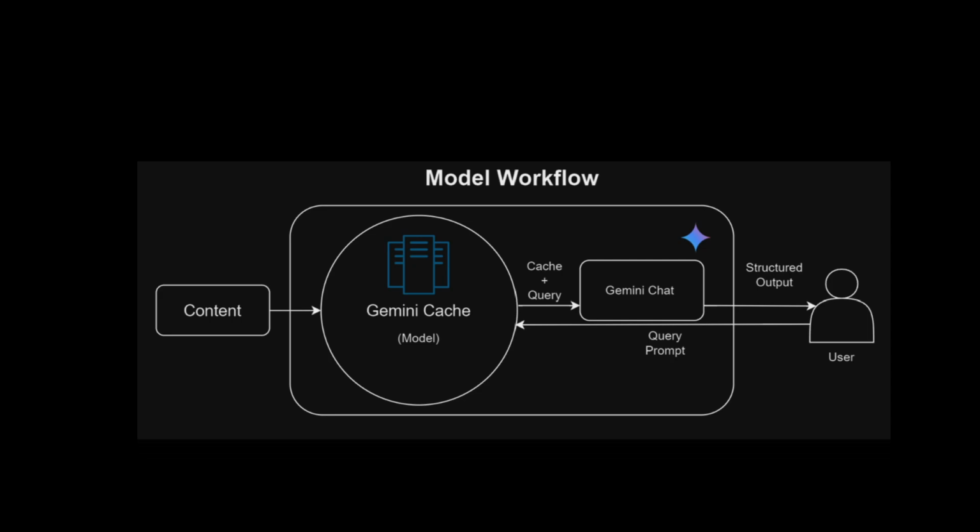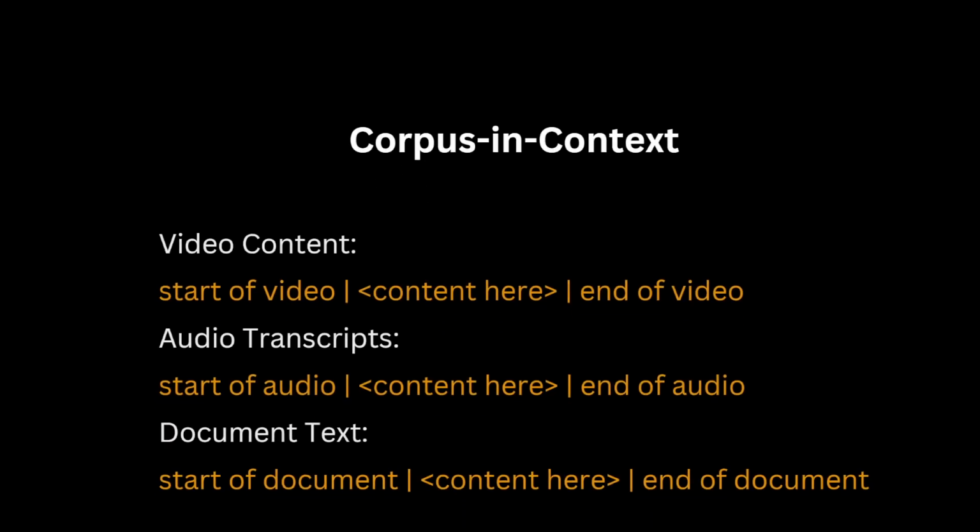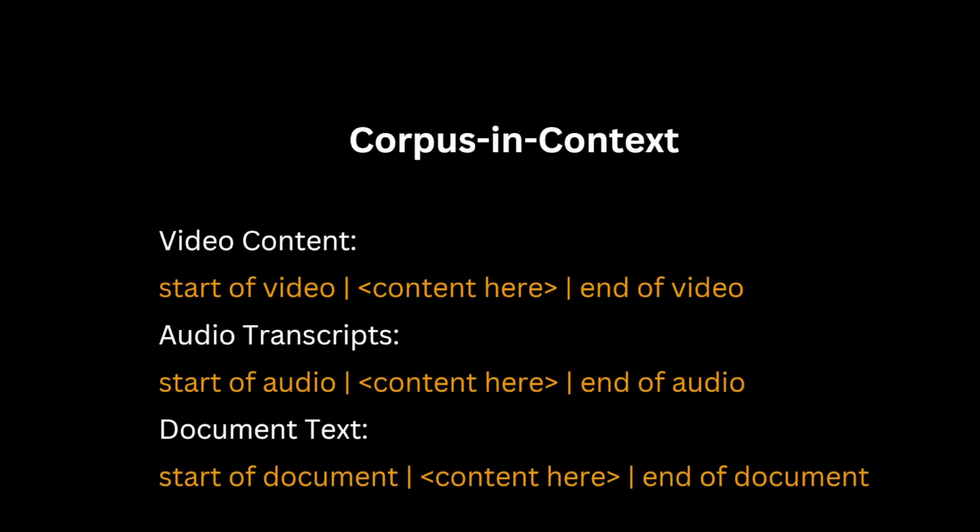Yeah, just like you. So, we use a new prompting technique called corpus in context, in which start and end tokens are added so that the model can differentiate between the types of content such as video, audio, image, and text documents. So you're basically telling the model, hey, this is where the video starts and this is where the audio ends. Keeps everything nice and tidy, unlike your last attempt at organizing your files. Exactly, Francis. But I'm fascinated to see developments in the future.